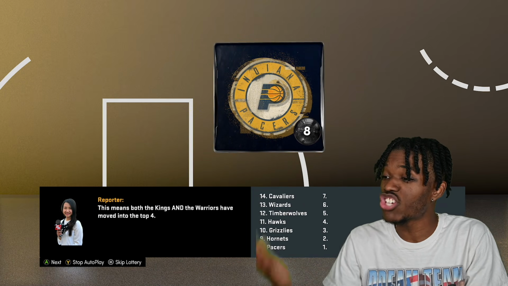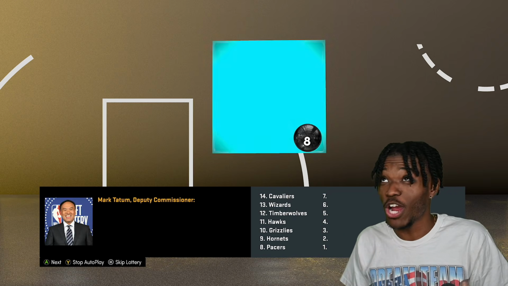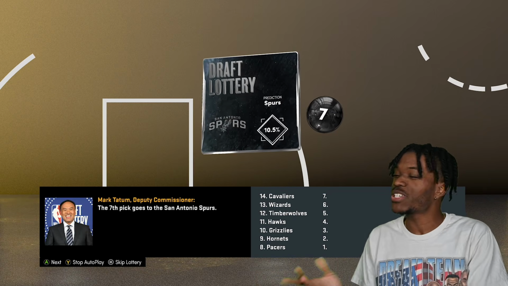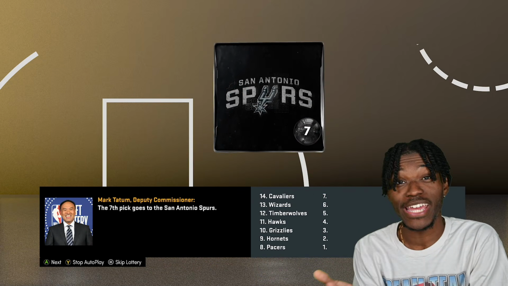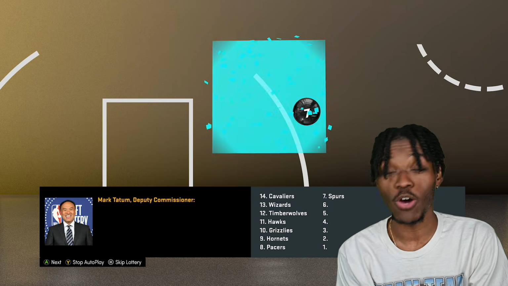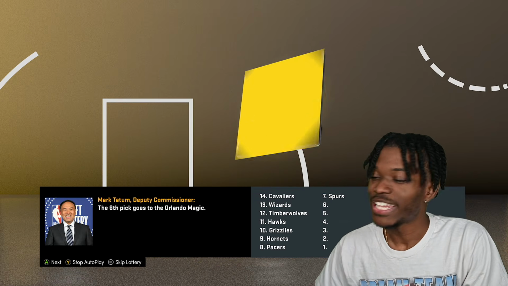So the Warriors jumped up into the top 4. Steph Curry and LeBron, Steph Curry and MJ, Steph Curry and Magic. Who is it going to be? The Spurs keep the 7th pick. All right. No, they might end up with Tim Duncan still. You never really know. That would be just like Tim Duncan, just go to a fictional world and still be loyal to the soil. That's Tim Duncan for you.